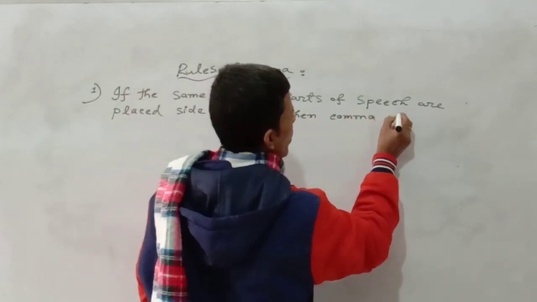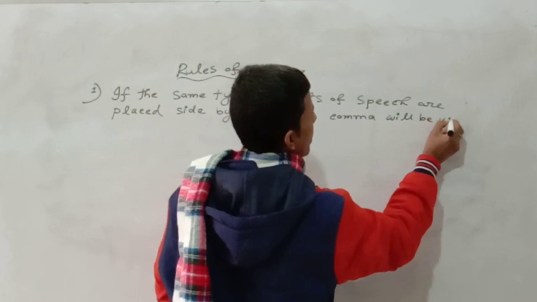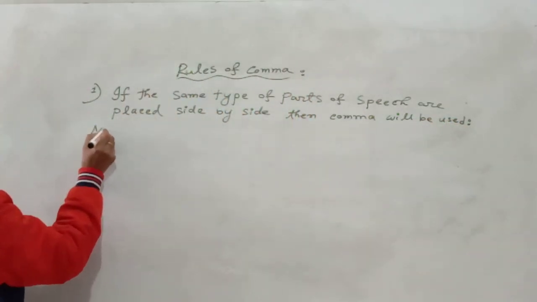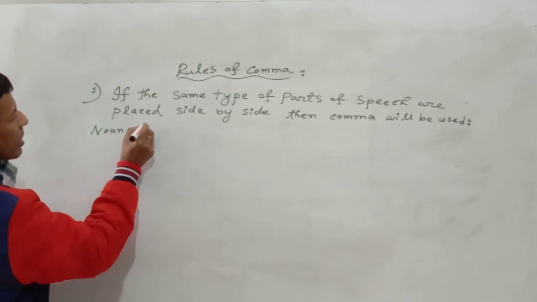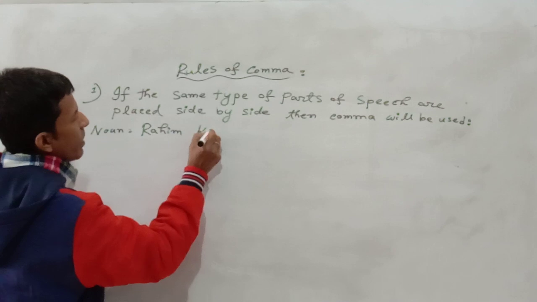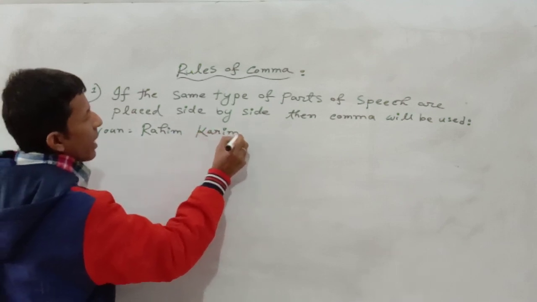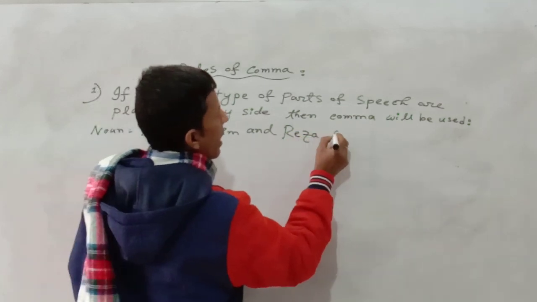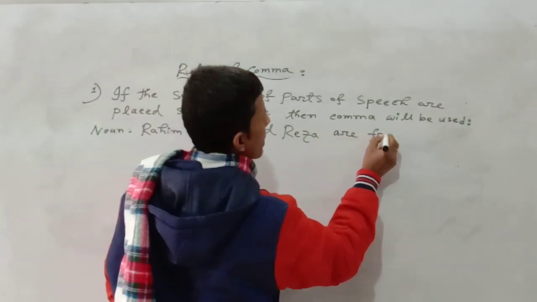First of all, noun. Rohim, Korim and Reja are friends.